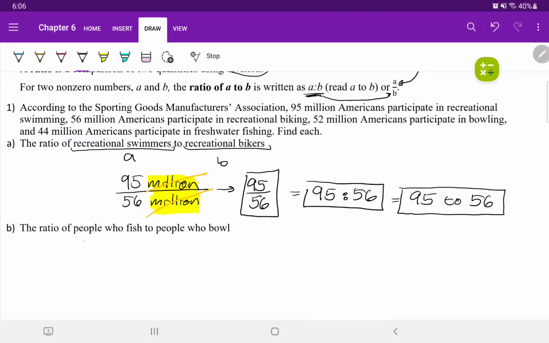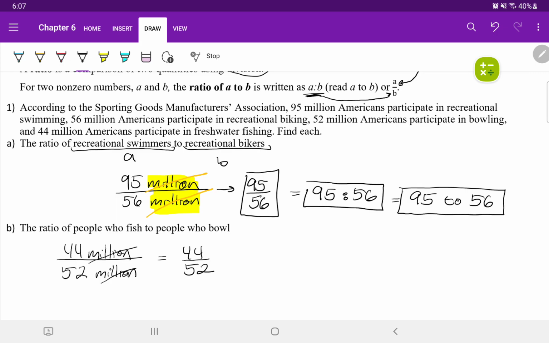Let's do B. The ratio of people who fish to people who bowl. It says we have 44 million Americans who do freshwater fishing, so 44 million to 52 million who bowl. The units are the same, so they can simplify each other out, which leaves us with 44 over 52. This is a fraction, which means we must simplify it to put it in simplest form.